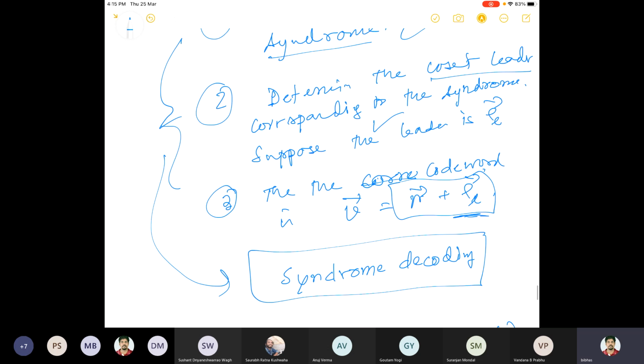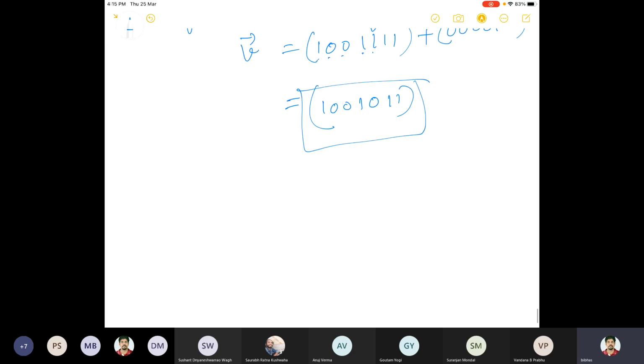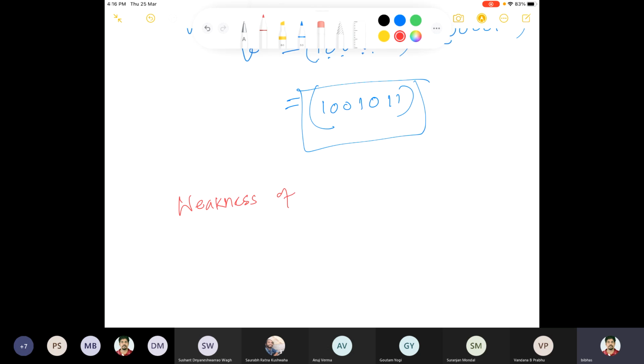Okay, you can think about that. This is a homework. You can find the weakness or the limitation of the decoding procedure.